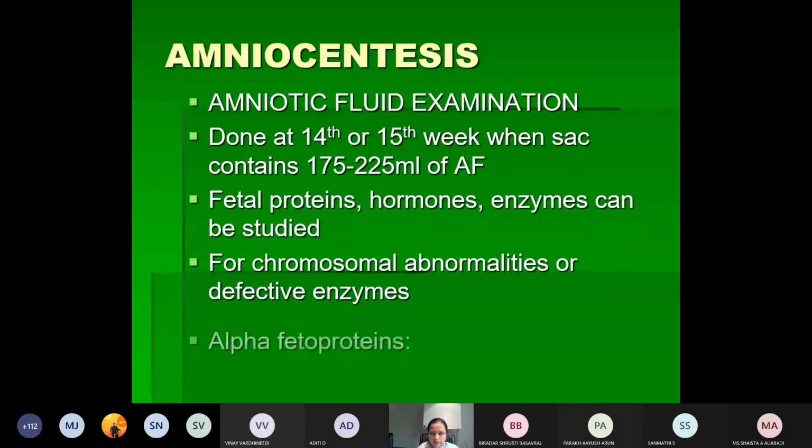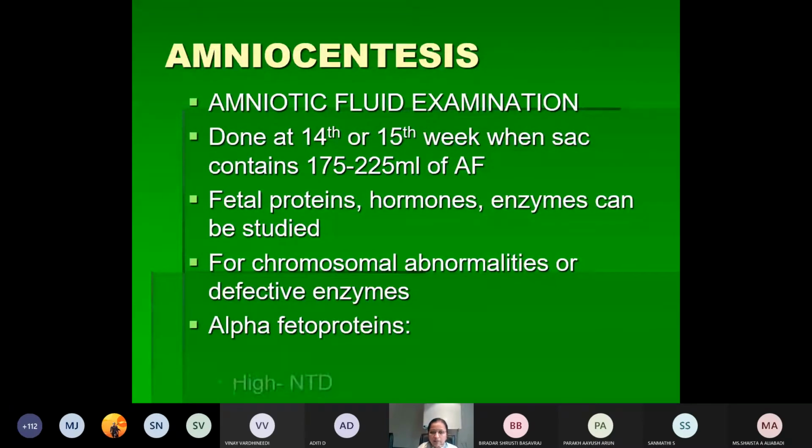What is studied here? Since the fluid contains the cells of the fetus and the urine of the fetus, it can detect fetal proteins, hormones and enzymes, and even chromosomal anomalies can be detected. Any defective enzymes leading to developmental anomalies in the fetus can also be detected. That's why amniocentesis is performed, mainly to know chromosomal abnormalities or defective enzymes, or for the assay of fetal proteins, hormones and enzymes. Apart from that, even the fetal sex can be determined by amniocentesis.